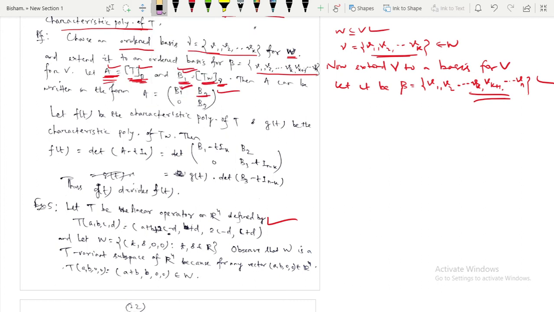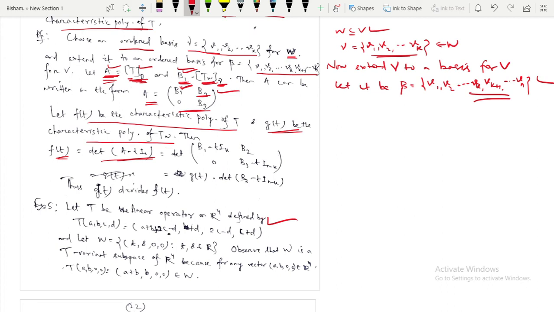If the matrix is this one, then you can find the corresponding characteristic polynomial. Let f of t be the characteristic polynomial of T and g of t be the characteristic polynomial of T_W. Then f of t, the characteristic polynomial of A, is the determinant of A minus tI_n, where I_n stands for the identity matrix of order n. So the determinant of A minus tI_n is the determinant of whatever A is here, where you just subtract